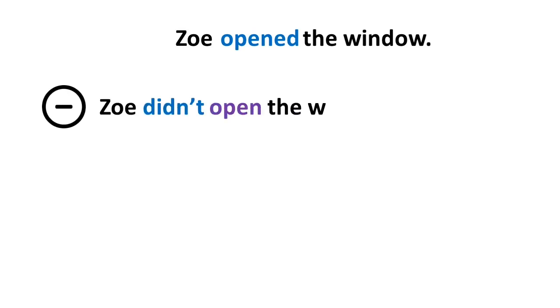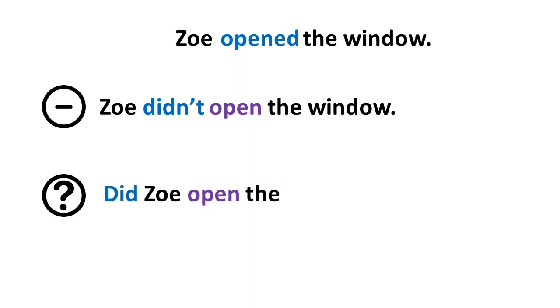And the last example is Zoe opened the window. Here we have a regular verb opened. It ends with ed. The infinitive form is open. And the negative sentence is Zoe didn't open the window. The question will be, did Zoe open the window? And we do not forget the question mark.